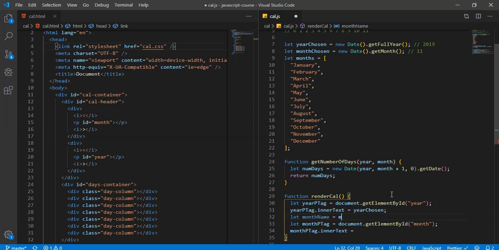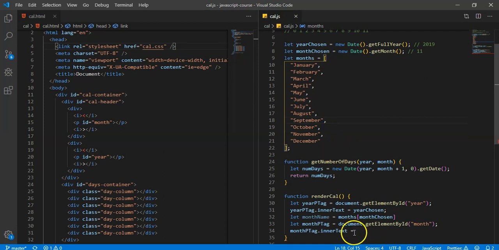Excuse me, it's not. It's going to be months, and then in here, month chosen. All right, now what we're doing here is we have months 0 through 11, right? Because January starts at 0. So this is actually going to work because our month chosen for December is going to return us 11.